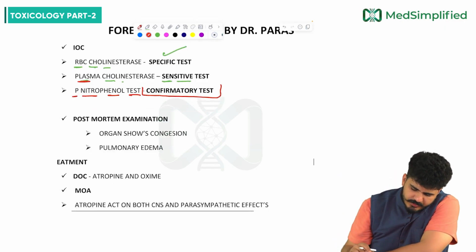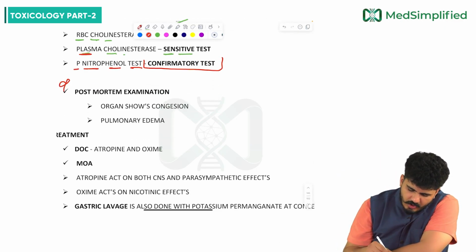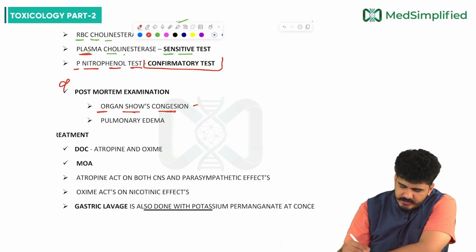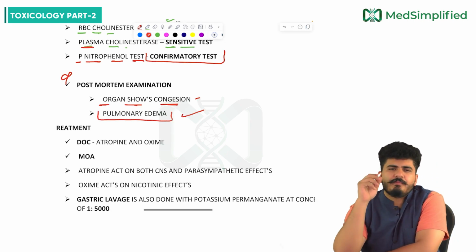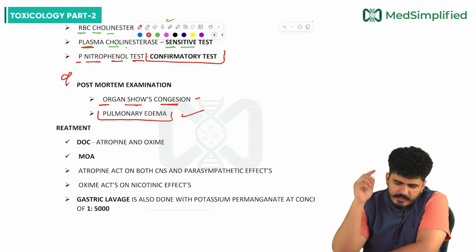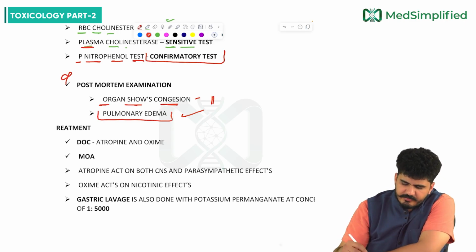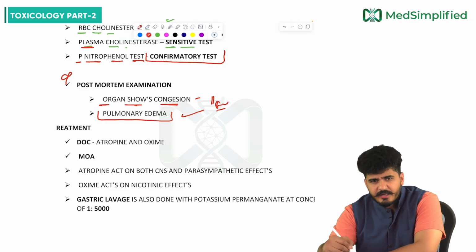Now coming to the postmortem examination, the organs show congestion. There will be congestion in the organs, plus there will be pulmonary edema. Because bronchoconstriction was there, the patient was suffocating. Because of suffocation, a lot of damage happened in the lungs, and because of that you will see pulmonary edema.